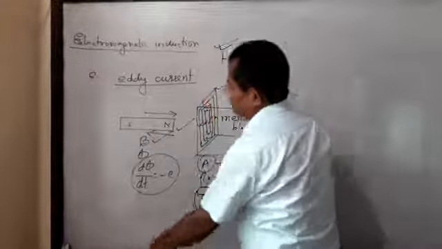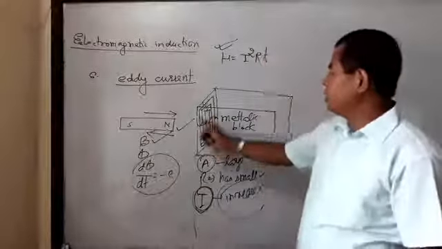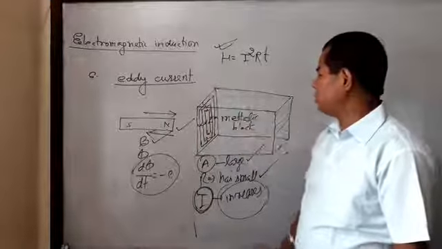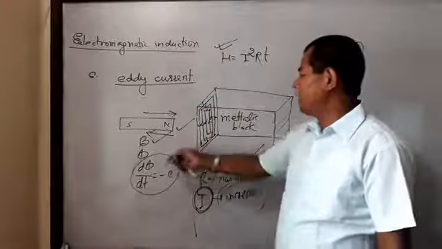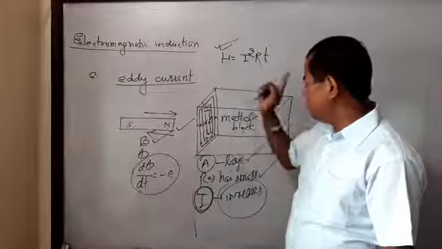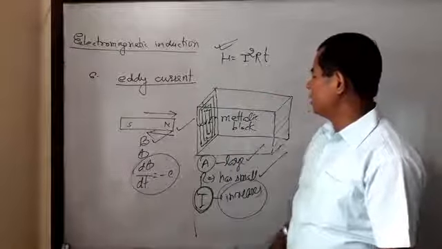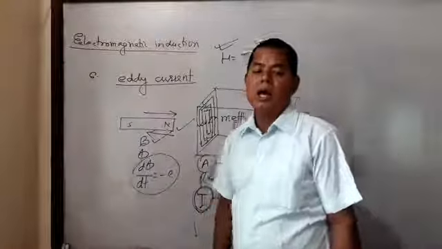Then listen to the short definition. The current developed in a metallic block due to change in magnetic field or magnetic flux is known as eddy current. These currents are in the form of closed circuits in the metal block, and since the block has a small resistance, the heat developed is large. This is known as eddy current. And this is the first part.